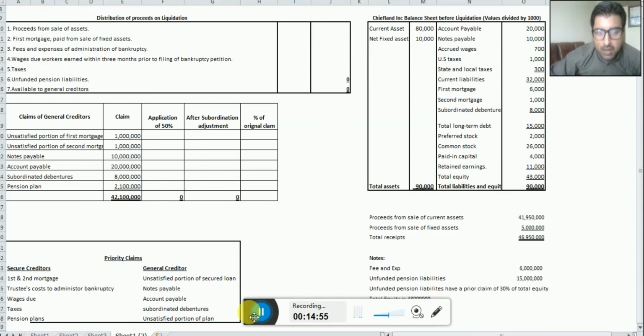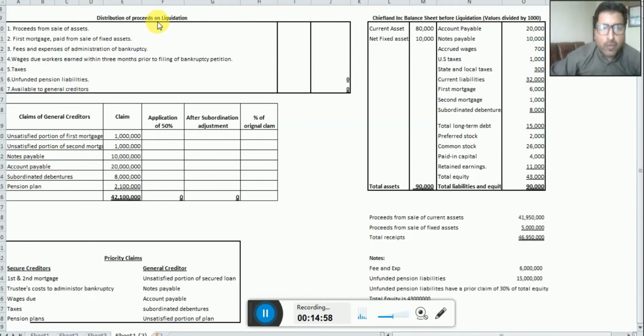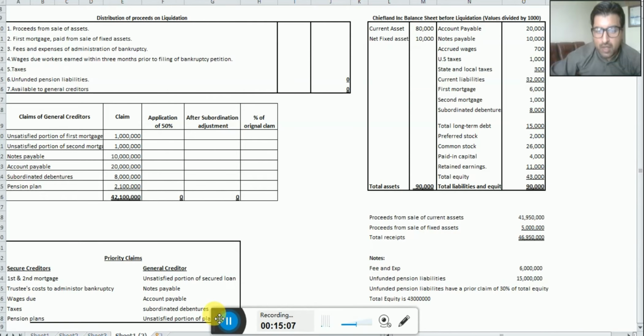So in this distribution of proceeds on liquidation, first we have proceeds from sale of assets. Look, dear students, proceeds from sale of current assets. How much are the current assets? We have $80 million. We are selling the current assets in the market, and we are realizing $41,950,000. Means we are almost losing 50% here, 80 million and 41 million.